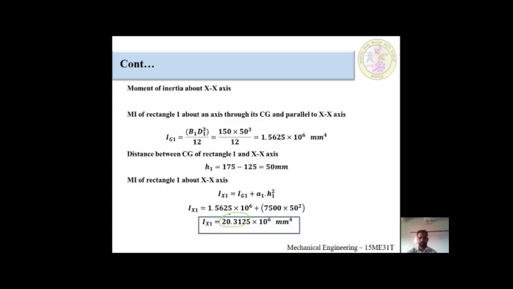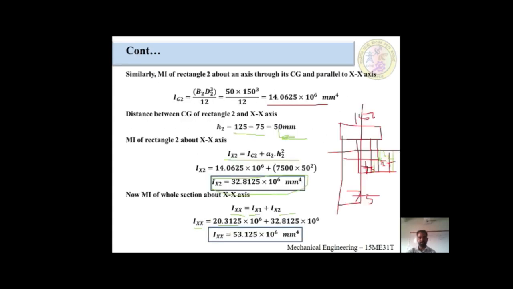You have to put this value in this formula. The next value is Ixx2 is equal to 32.8125. Both we have to put in this formula: Ixx is equal to 20.3125 into 10 raised to 6 plus 32.8125 into 10 raised to 6. The whole moment of inertia about the x-axis is 53.125 into 10 raised to 6 millimeter raised to 4.